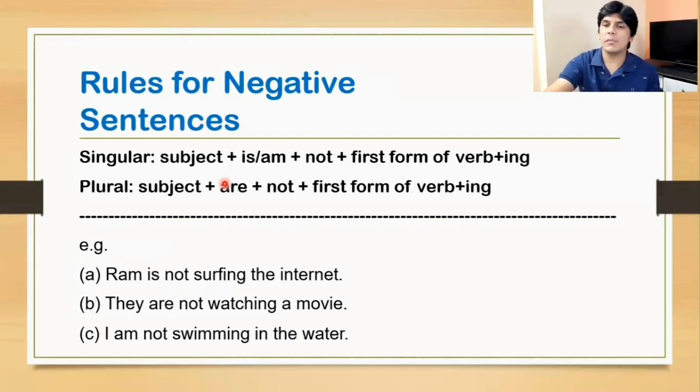I am not swimming in the water. I is singular, and with I, we don't use "I is not swimming." We always use I am. You are. He is. She is. They are. Okay, so I am not swimming in the water. These were the examples of negative sentences.